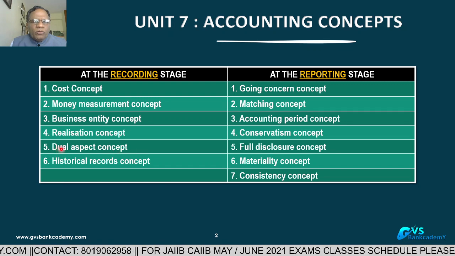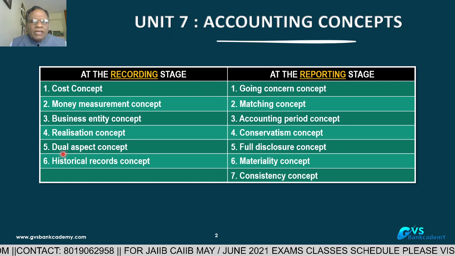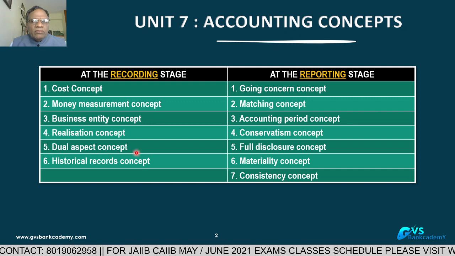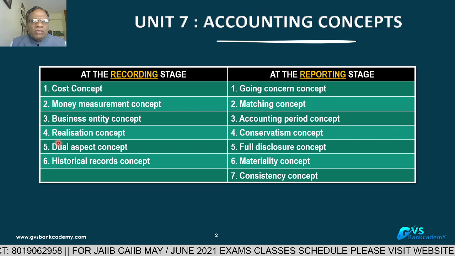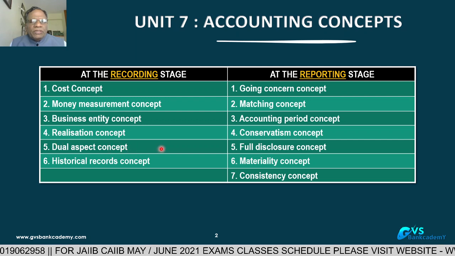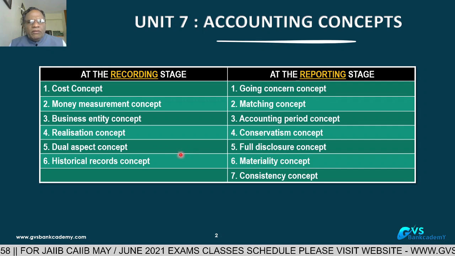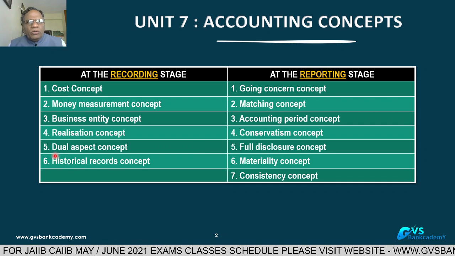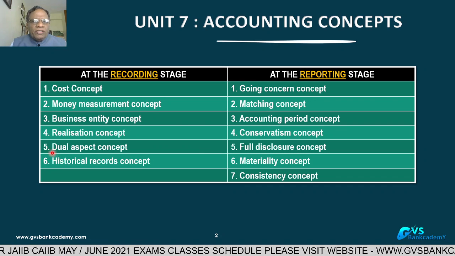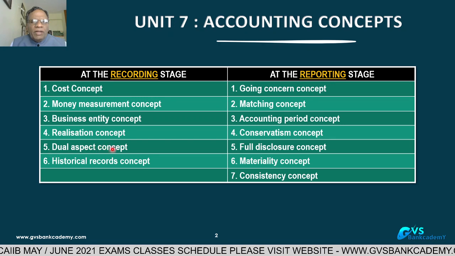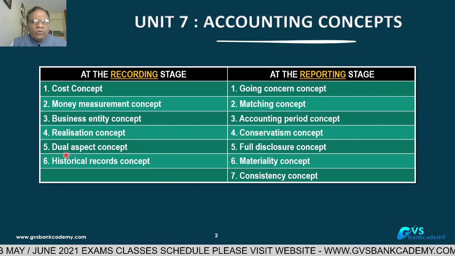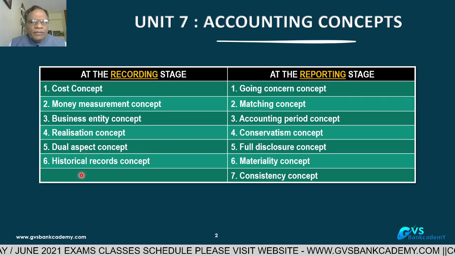We are selling some goods for cash: cash account debtor to sales account. We are purchasing some goods: purchase account debit to cash account credit. So each and every account item entry, two times it has to be reflected. Depreciation: debit P&L depreciation account, debtor to credit plant and machinery account. That is called dual, two times, debit and credit.